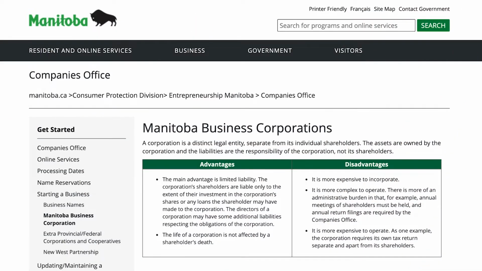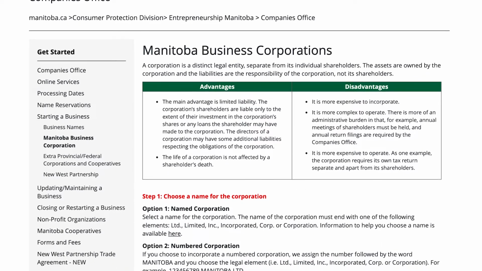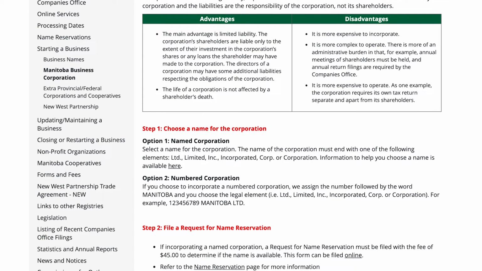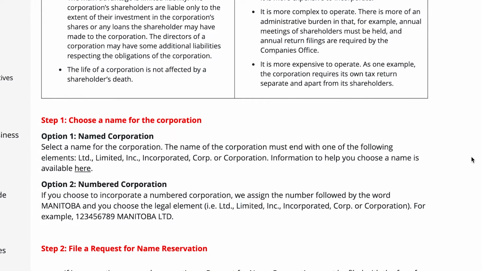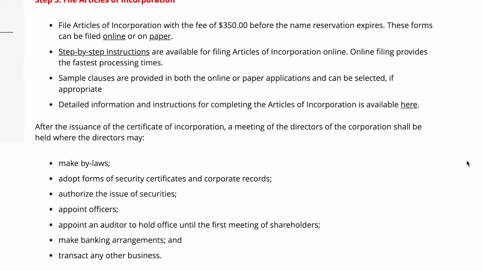Since all PRECs in Manitoba must be incorporated, the first step is to visit the company's office website. A link to the relevant page is provided in the description below. Once there, you will be required to select a name for your PREC and submit a request for name reservation form. After this is done, you may proceed with completing the Articles of Incorporation forms.